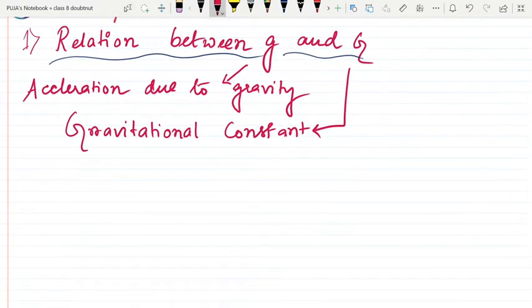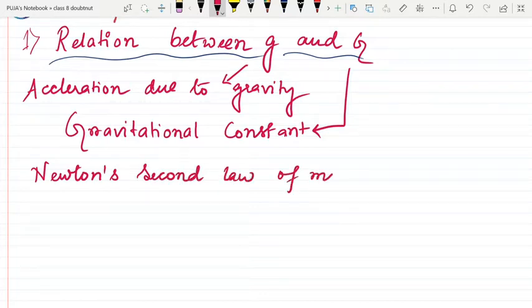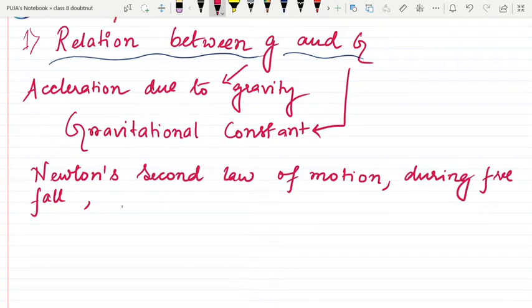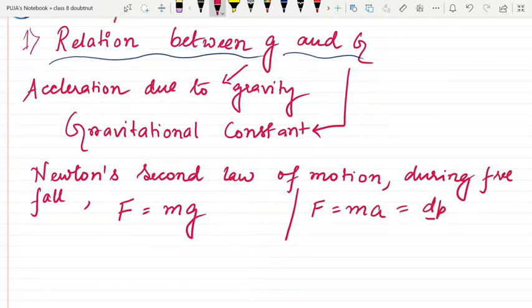See, we know from Newton's second law of motion, during free fall, suppose a ball is thrown from a height h. During free fall, force F is equal to mg. Newton's second law says force is equal to mass into acceleration, that is rate of change of momentum.